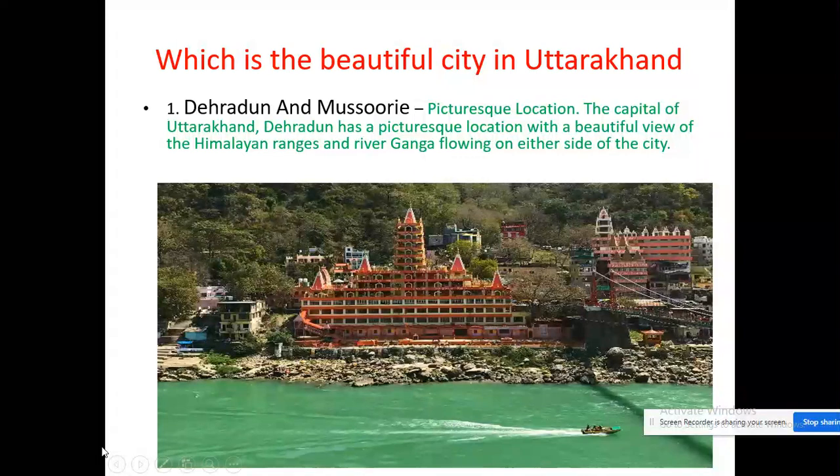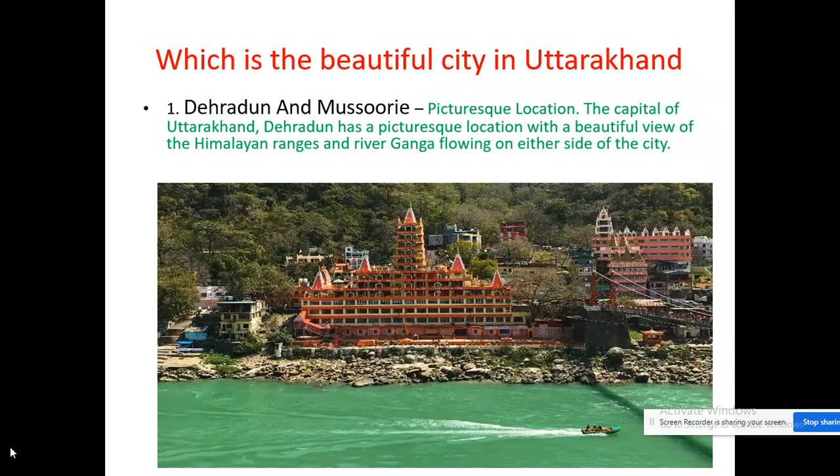Next, which is the beautiful city in Uttarakhand? Children, whenever we go to some other place, we like to see a beautiful city. So now we are going to a beautiful city in Uttarakhand. Which is a beautiful city?